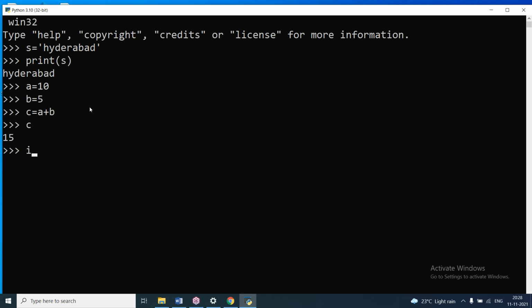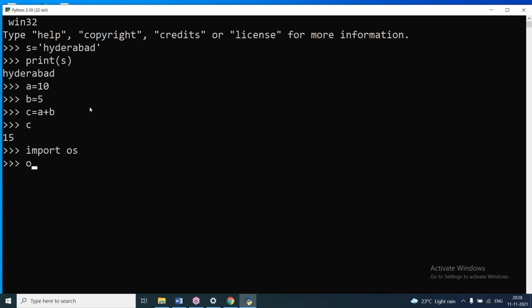Okay. Now if I give import os. In Python we have many keywords, which we use while programming. Import is a keyword. In tomorrow's class I'll tell about keywords, data types, all these. So import is the keyword, os is the module. Module means a Python program.